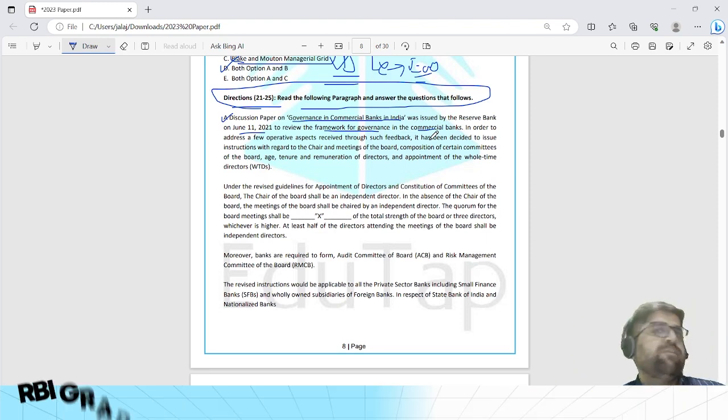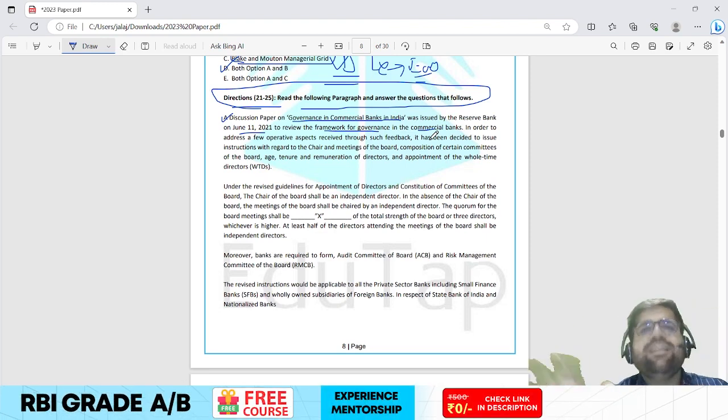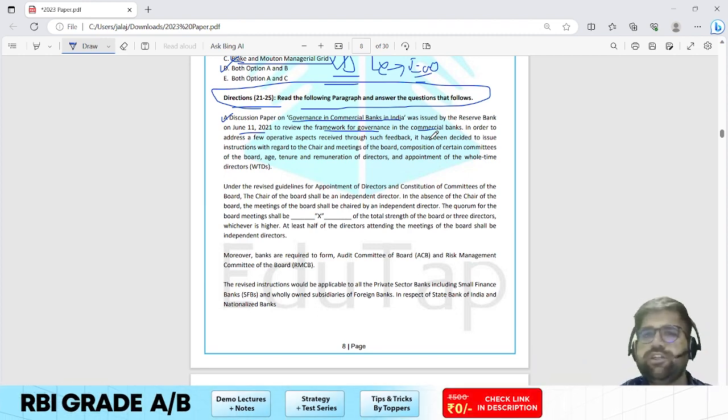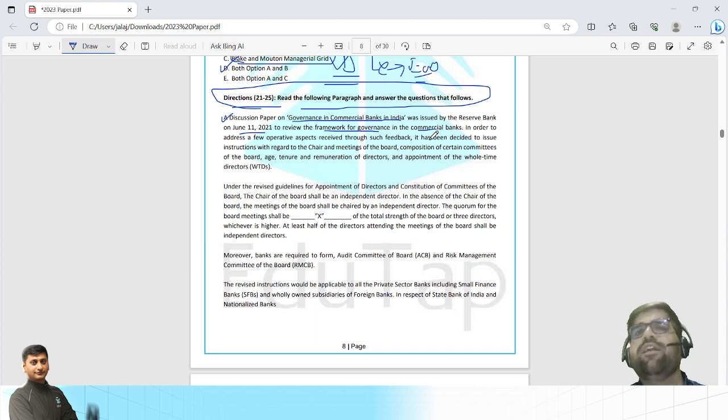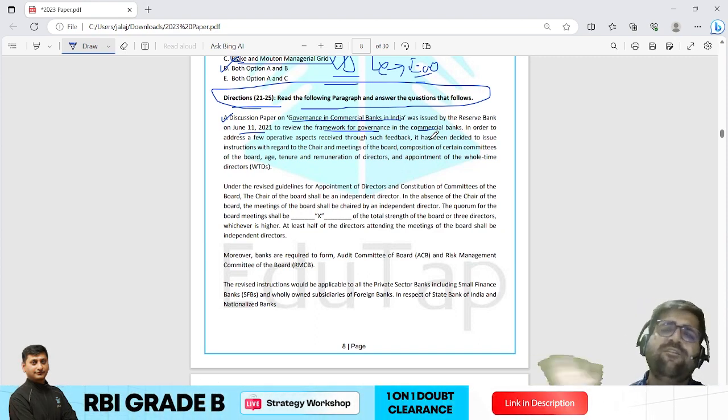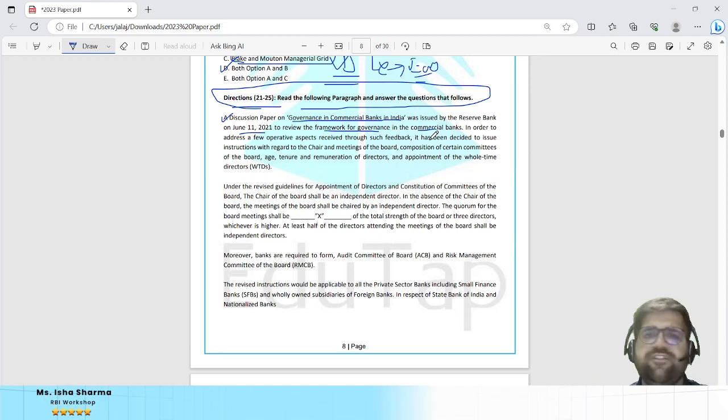Like in all the other passages, we first identify what the main theme is, right? Whether it is motivation, leadership, or financial inclusion. So this is how you have to decode a paragraph. First decode the main theme of that paragraph, and that can be done with the very first few lines only. Okay, or at max you have to read the first paragraph.